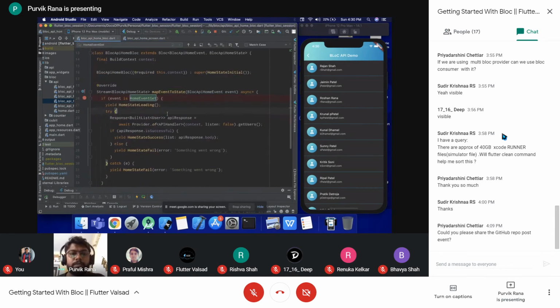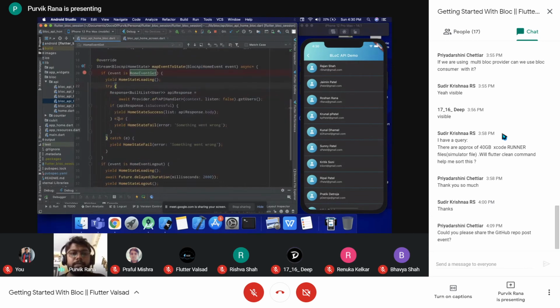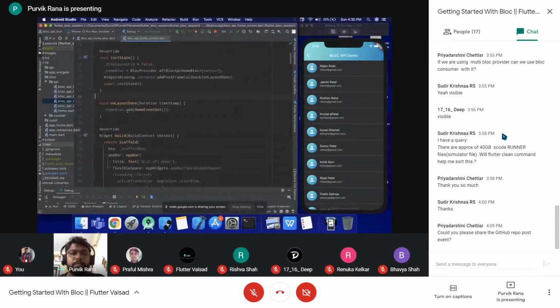So it will go inside this method, it will check which event it is receiving, and based on the event it will act upon. So here the home event get is received, so it will process this particular data, and from here it will pass on the different state. So here when the layout is done, we are adding this particular event.